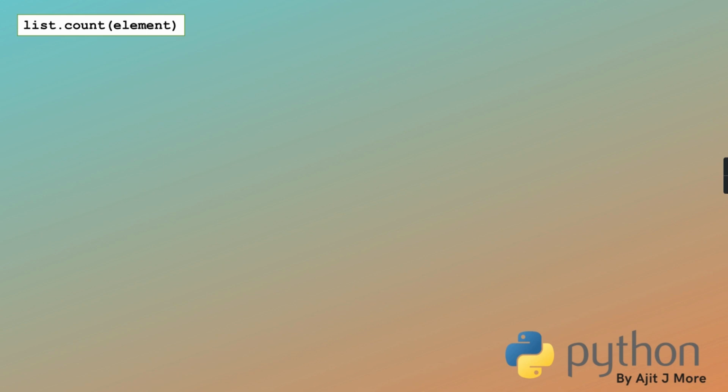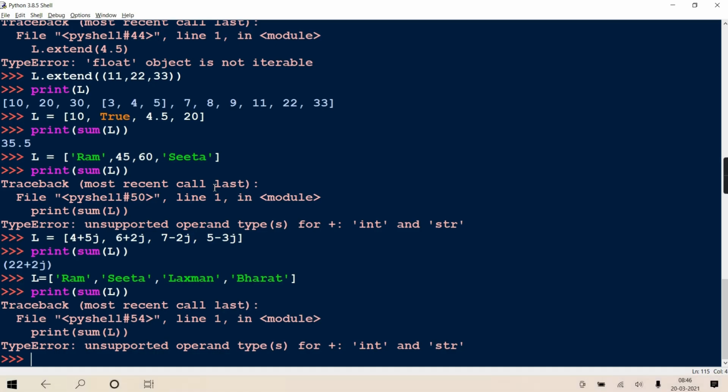Coming to a few more methods now. Now this again is a method. It will just count how many times the element is occurring in your list. So it will return the number of occurrences of the element in the list. Very simple. This is generally used when the elements are repeated, like 10, then 45, then 10, then 6, then 10, then 45.